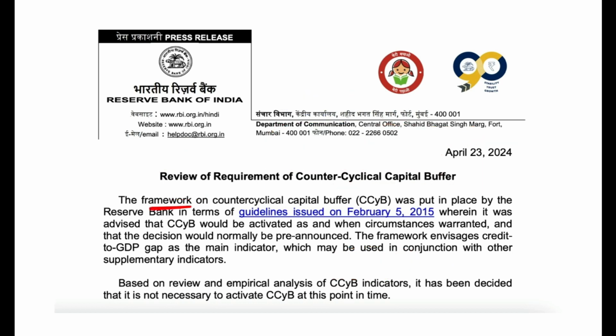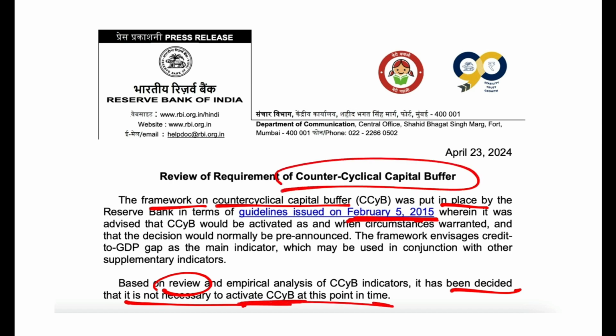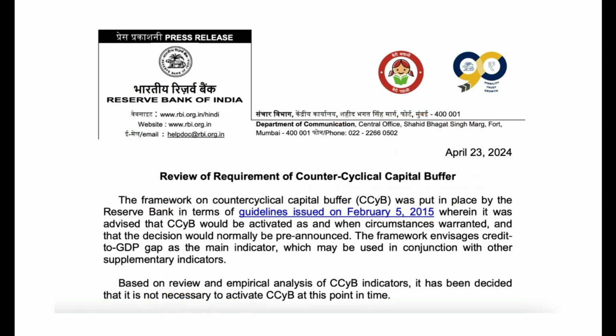Now, the framework for the countercyclical capital buffer was put into place by the RBI on 5th of February 2015. Based on the review, it has been decided that it is not necessary to activate the countercyclical capital buffer. So the banks are told no need to keep anything from 0 to 2.5% right now. We have reviewed, but RBI could very easily have told the banks you need to put anything from 0 to 2.5%.